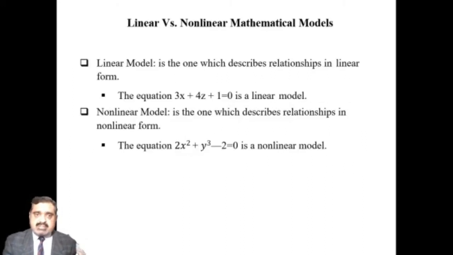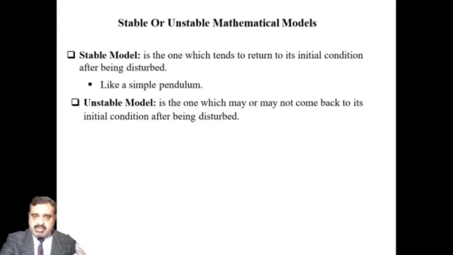So what is a linear model? This basically describes a relationship between only one thing. The equation 3x + 4z + 1 = 0 is a linear model. And a non-linear model has more than one relationship. So the equation 2x² + y³ - 2 = 0 is a non-linear model.